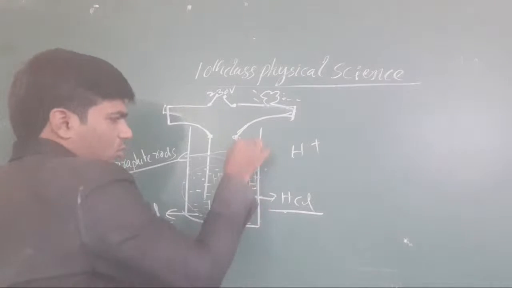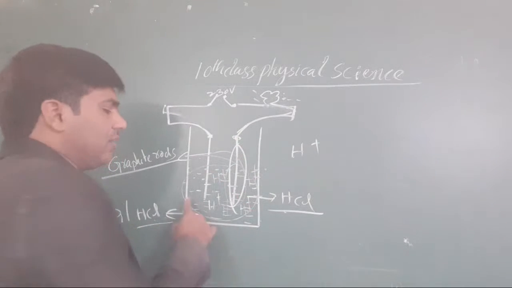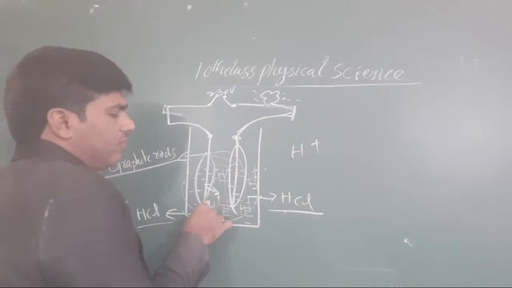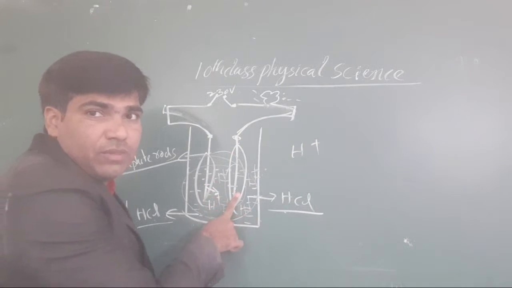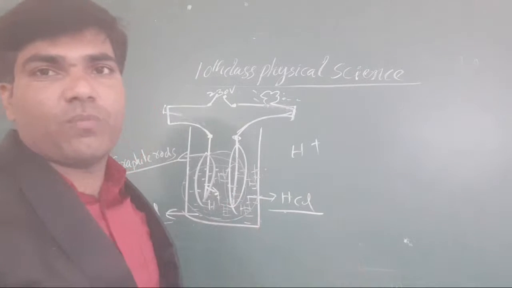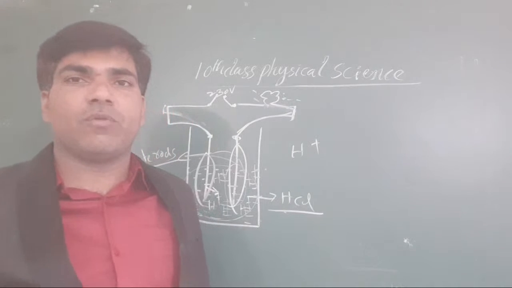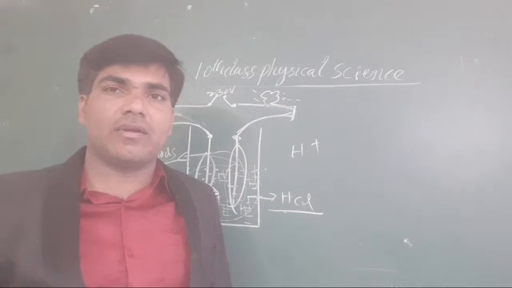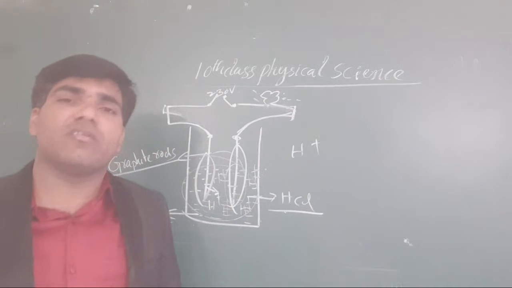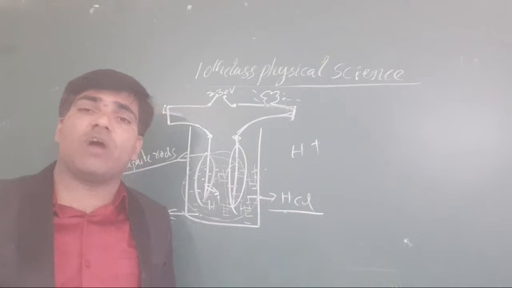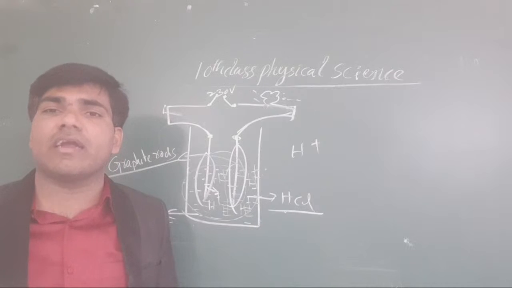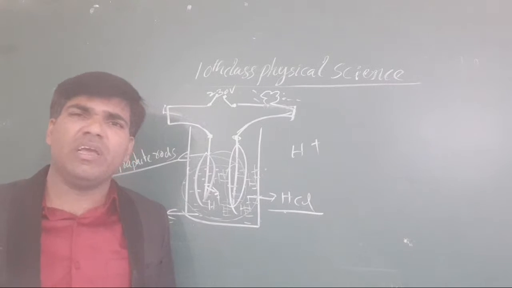This is the negative electrode of graphite. The H plus ions are repelled from the positive electrode and they move towards the negative electrode. Because of this flow of charges, we get the current. You know very well what electric current is. Electric current is nothing but flow of charges. Don't go only for the definition of flow of electrons. Flow of charges is called electric current.